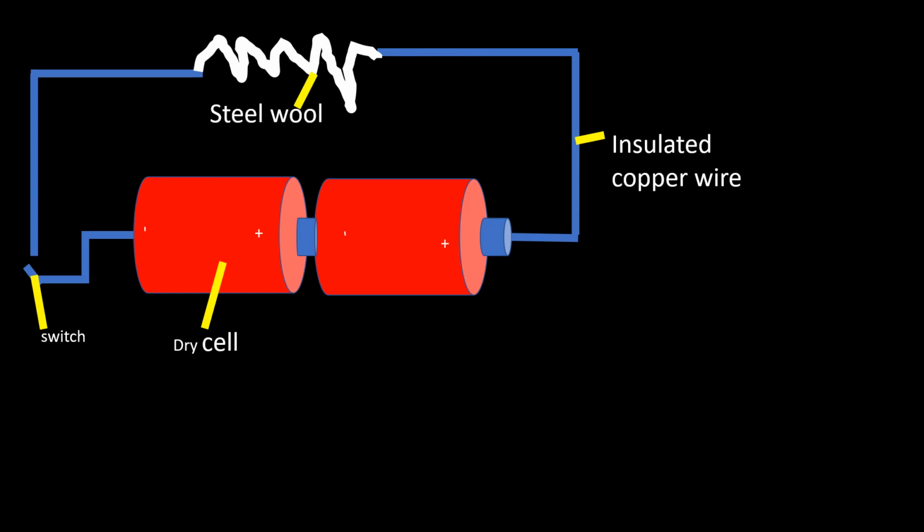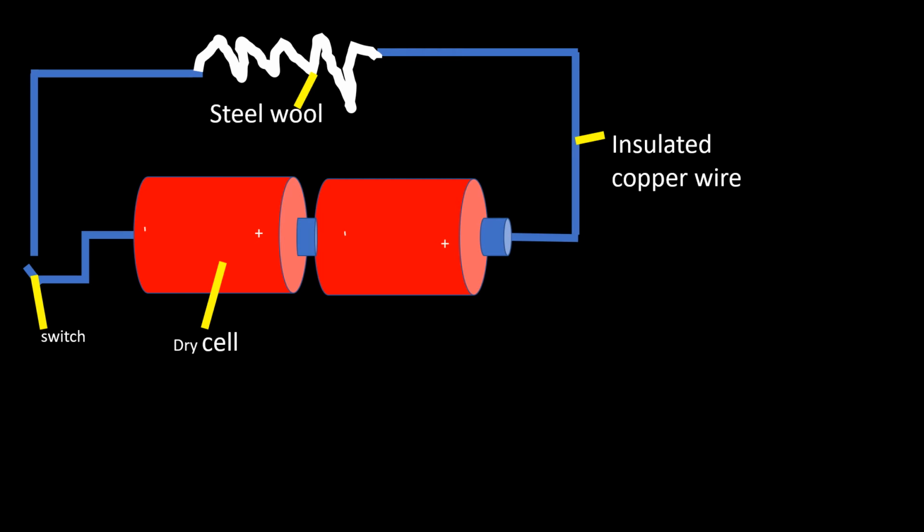For examination purposes, where we have that steel wool, we may indicate it to be point W, and the question is which changes will take place at that point marked W. W representing the steel wool. So at that point marked W, the energy changes will be heat and light.